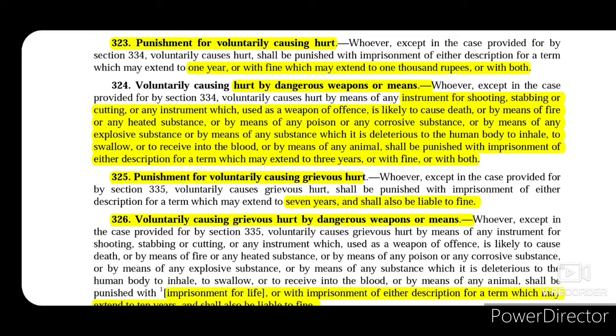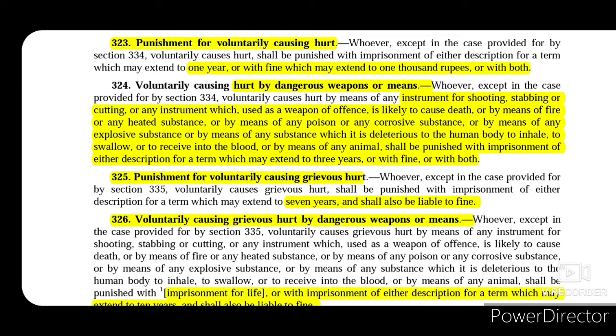It says this kind of hurt can be inflicted by using an instrument for shooting, stabbing or cutting, or an instrument that can cause death if used as a weapon of offense, or by means of fire or heated substance, generally those that can cause burns or blisters of severe kind, or by means of poison, or by means of corrosive substance that can cause decay,